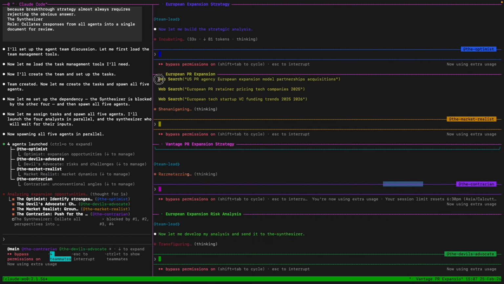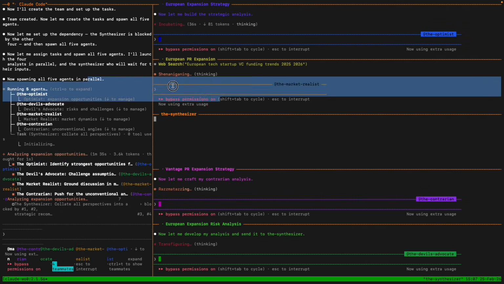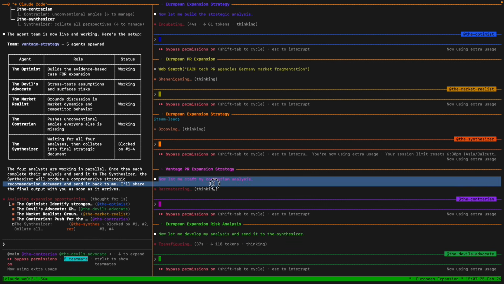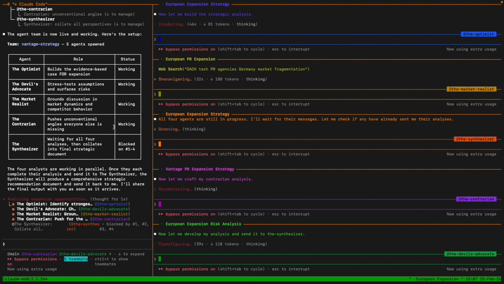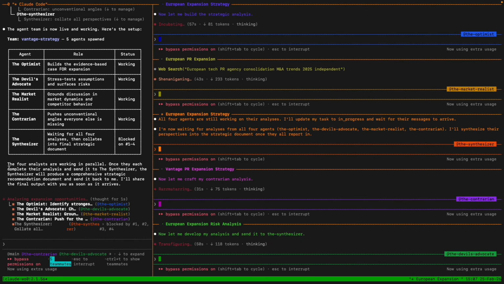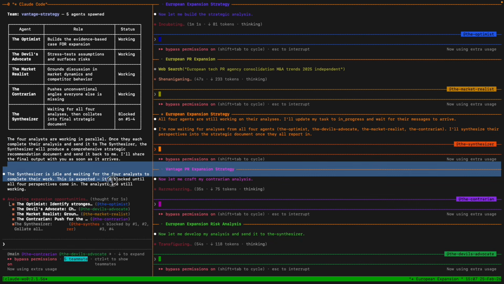You can see what each one is doing. This guy is searching the web. This guy's already doing his analysis. This guy is doing a contrarian analysis. And you'll see that the orchestrator agent is actually going to keep tabs on everything that's going on. So you'll see what each agent is doing, what its role is, what the status is. And you can follow along with the meeting by everything that's going on over here.